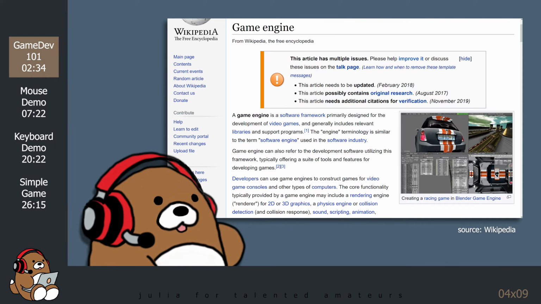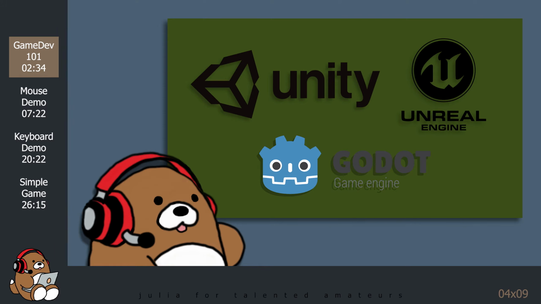Game engines provide toolkits for the entire game development workflow and are typically used by the major commercial video game publishers since they allow for the rapid development of complex commercial products that are being developed by large teams. If you have ambitions of working in such an environment, then you definitely want to learn how to use one of the major game engines. Some examples of popular game engines include Unity, Unreal, and Godot.